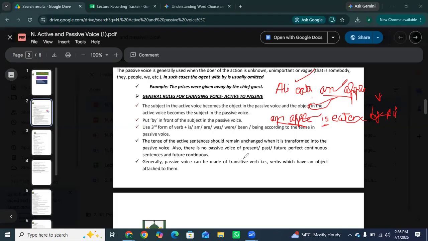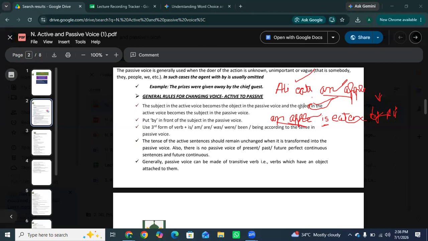Note that continuous perfect tenses and future continuous cannot be made passive. Generally, passive voice can be made of transitive verbs which have an object attached to them. So it only works with transitive verbs, the verbs that have an object.